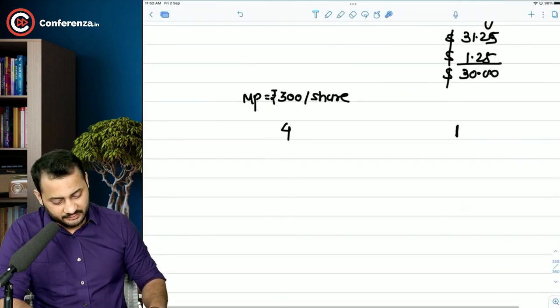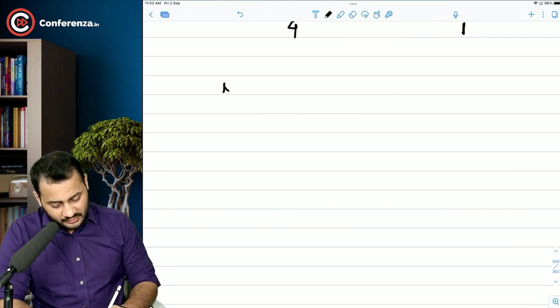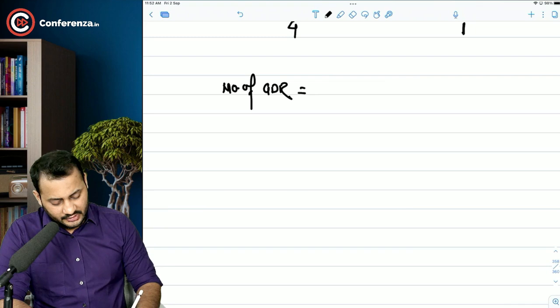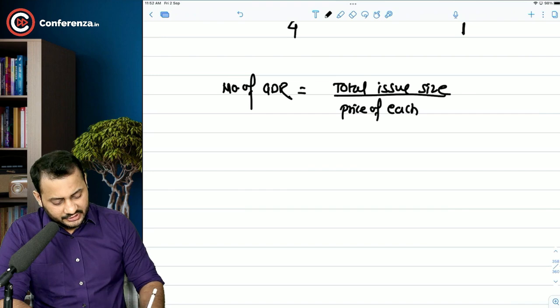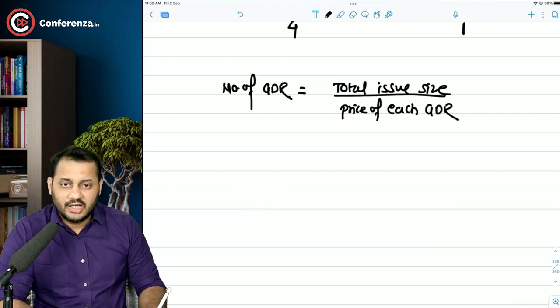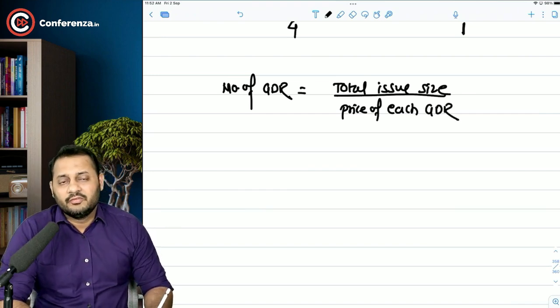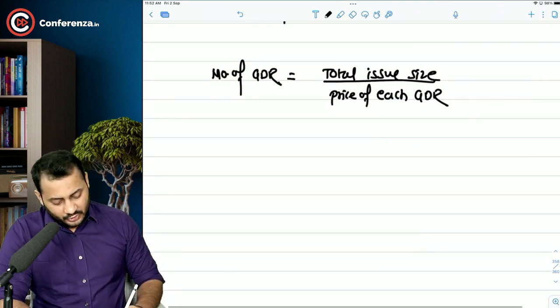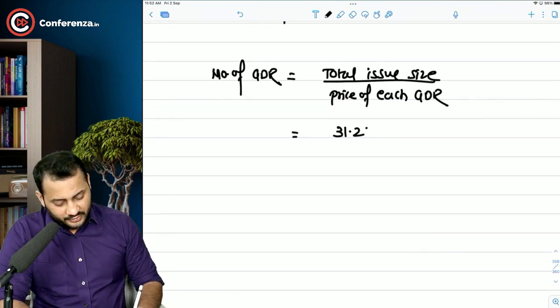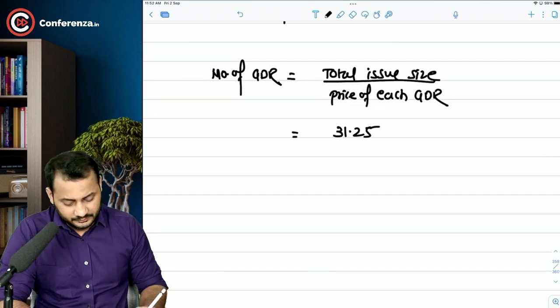See, it's very simple. First of all, the number of GDRs. How to calculate? It's very simple. Total issue size divided by the price of each GDR. At what price we are issuing each GDR. Total issue size is 31.25 million. Do you agree with this?